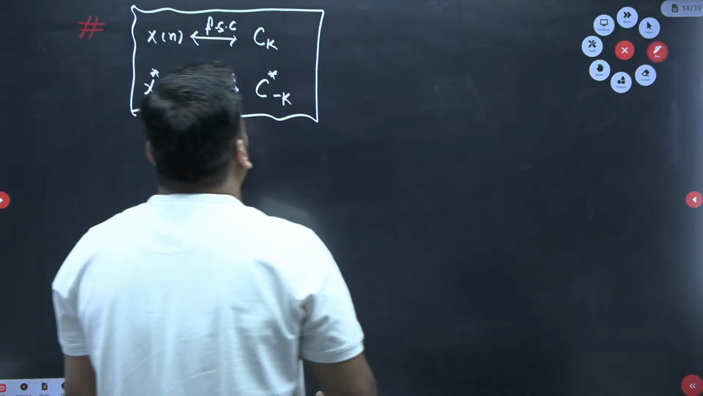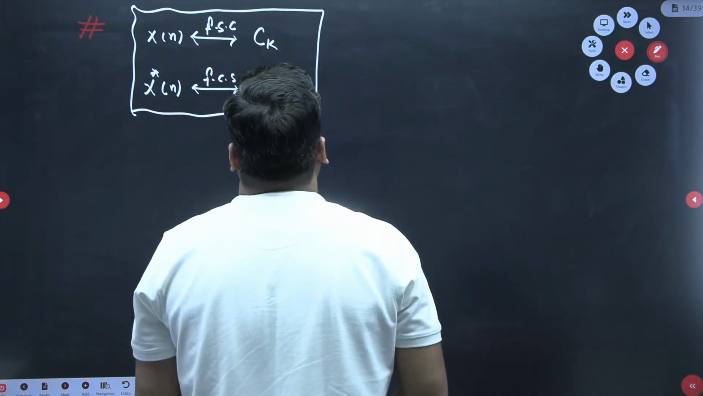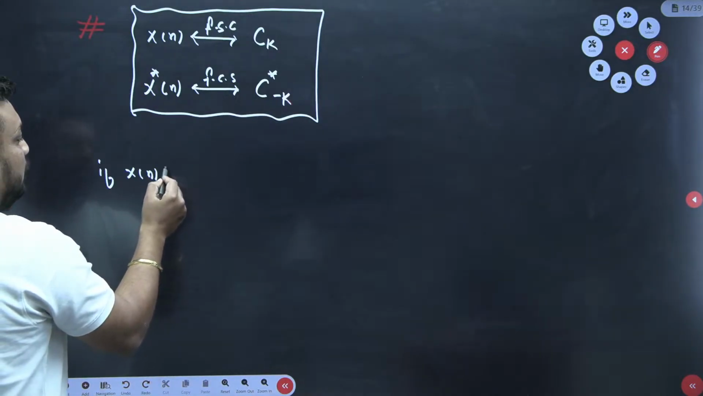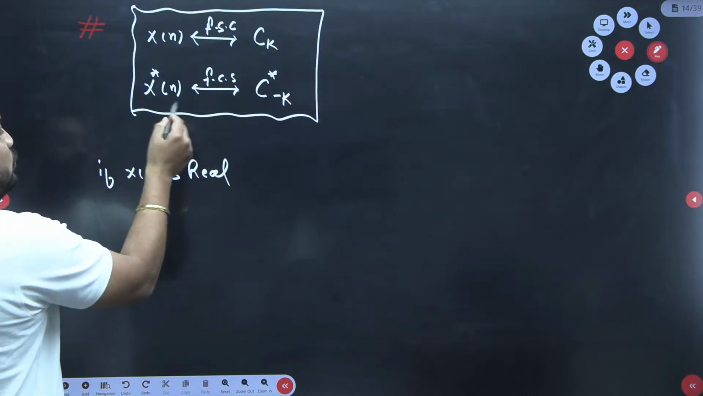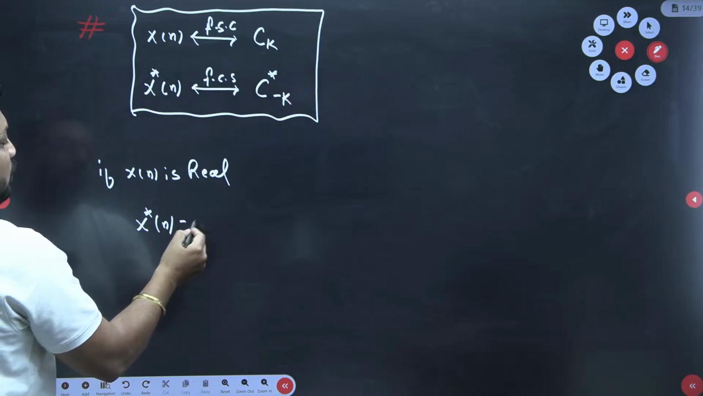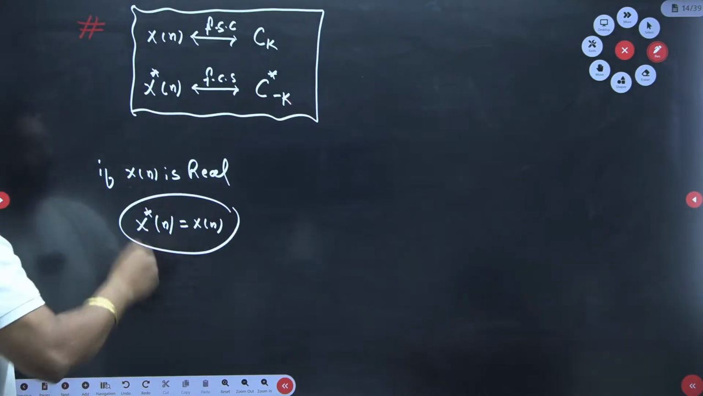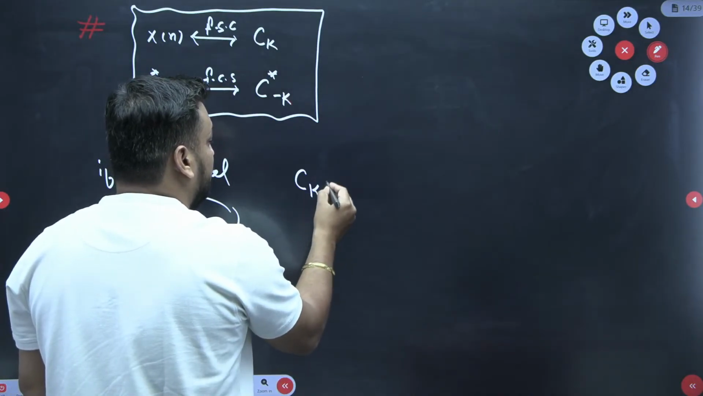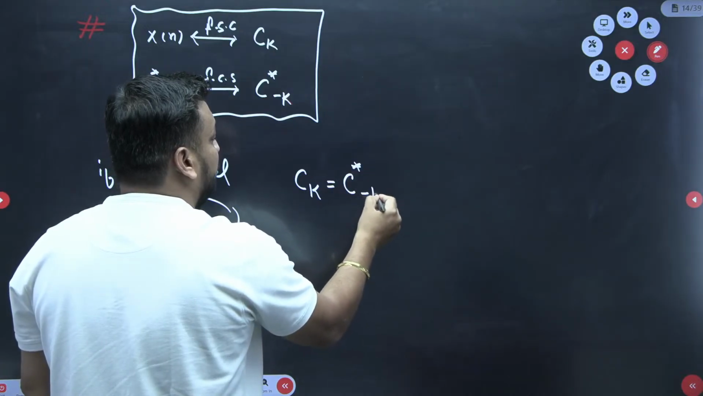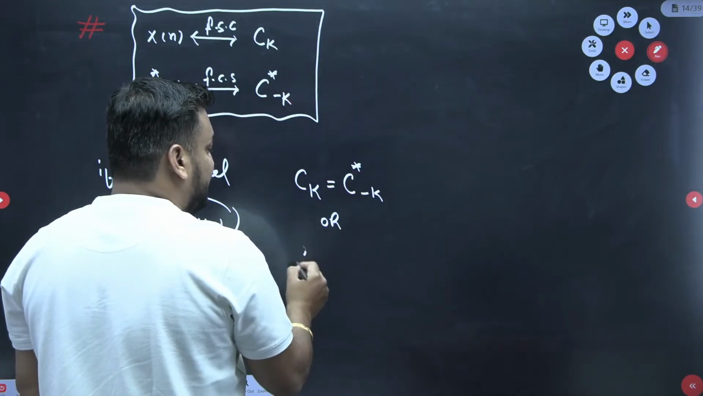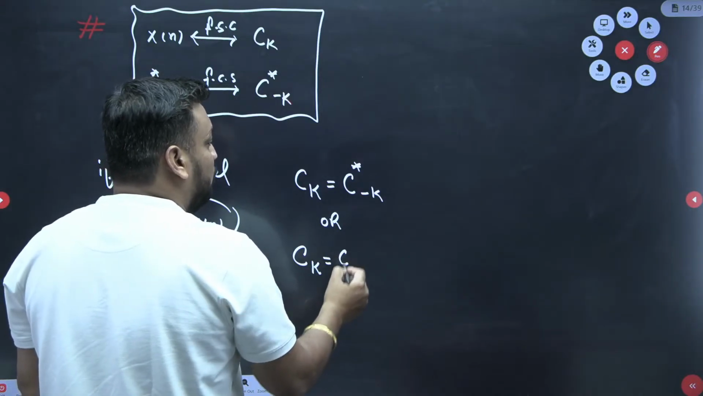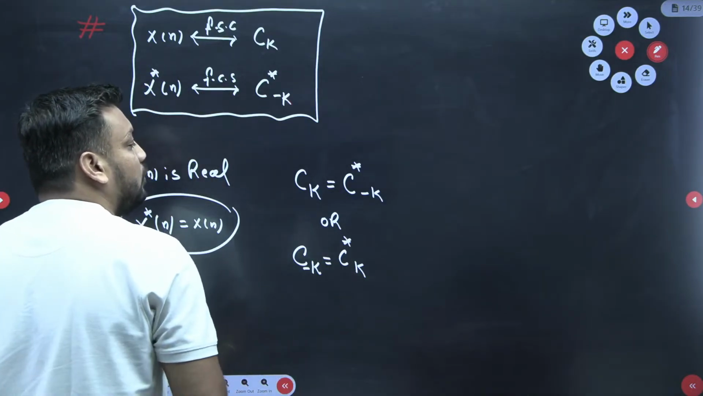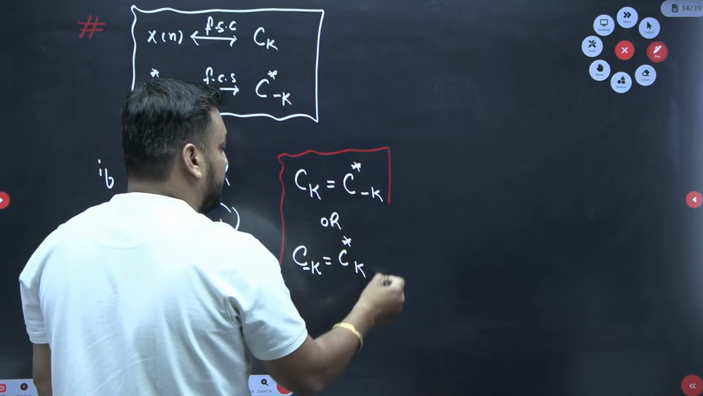And students, we can also say that if x of n is real, then x conjugate of n is nothing but x of n. So if x[n] is real, then Ck must be equal to C conjugate of minus k. And if this is true, then C minus k should be equal to C conjugate of k. This is also true. Both are true, and this is nothing but the conjugate symmetry condition.